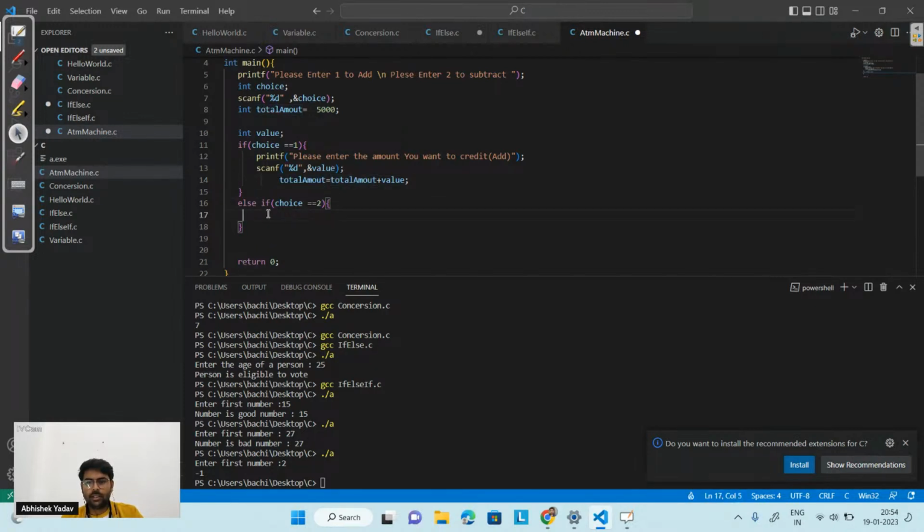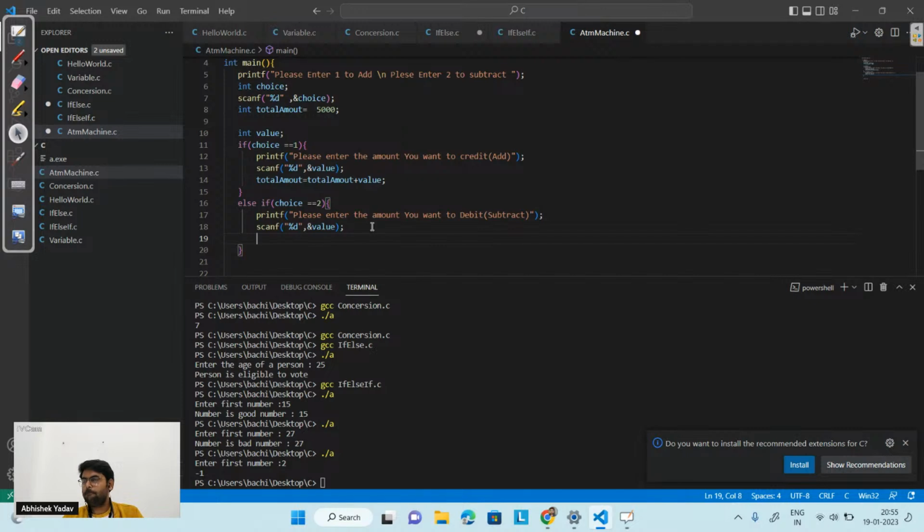After that, here I can write the second statement, that is what if my choice is 2, that is I need to subtract. So I can write a printf, please enter the amount you want to debit, that is subtract. And after that again I will take the data from the user and store it inside the value container. After doing that, guys, should I subtract the amount directly, or should I check for any condition? Please write in the chat. Should I add the amount, or subtract the amount, or write some condition to check?